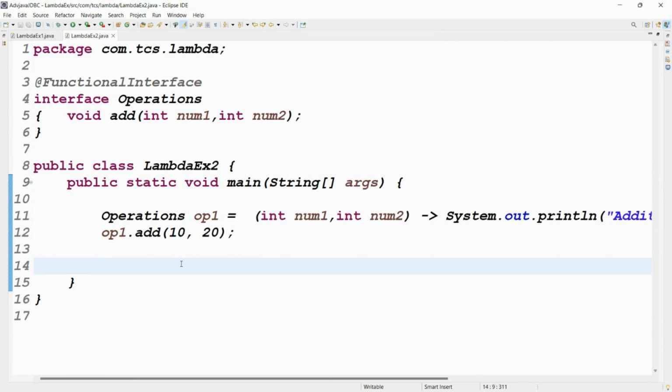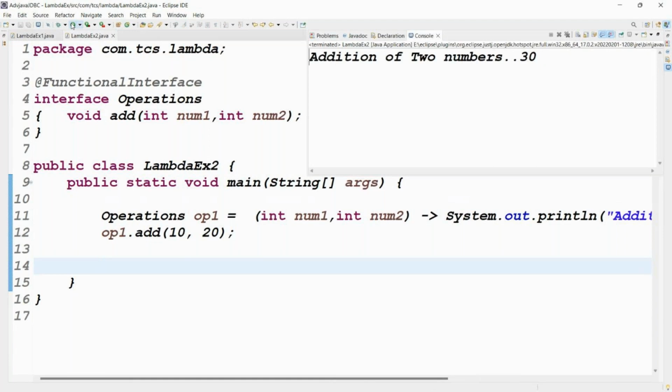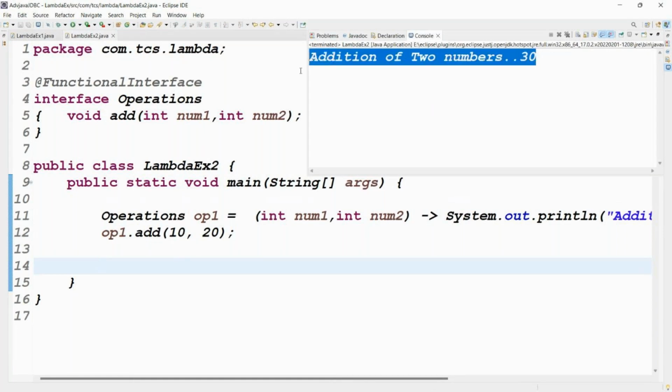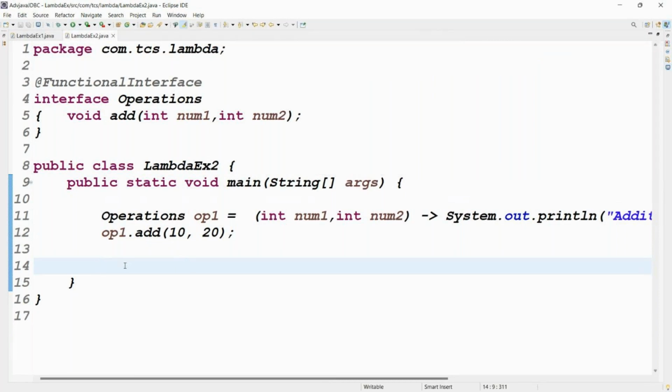Okay, good. Next, you got this code, right? Run this code, run button now. Addition of two numbers, how much? 30. Clear or not clear? Clear, right? Good.